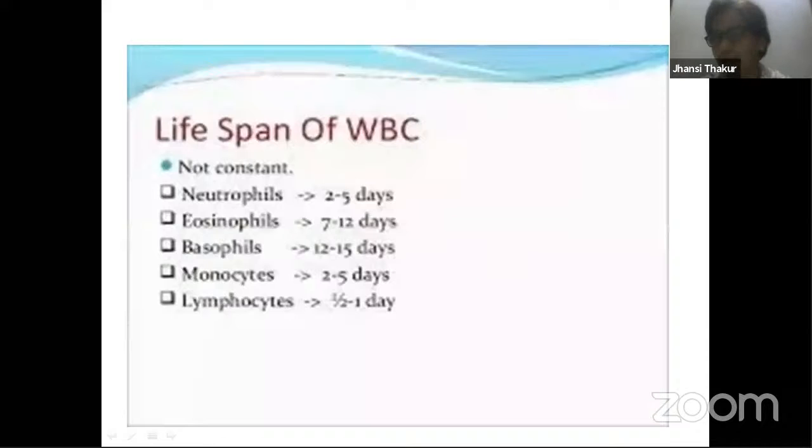Okay, lifespan of WBCs. RBC's lifespan is 120 days. That means after 120 days, they die and their degradation takes place in the liver as well as in the spleen. That is the reason I said liver is the cradle and the graveyard of RBCs.